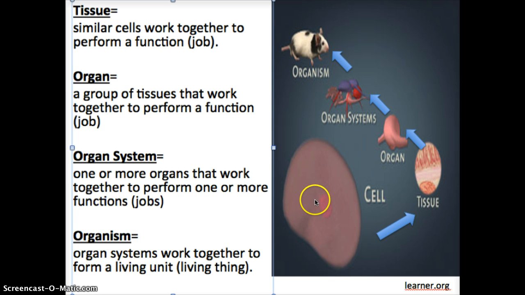So the cell is the basic unit of any organism. Many cells come together to make a tissue. Many tissues come together to make organs. And organs work together to form an organ system. Organ systems work together to form an organism.